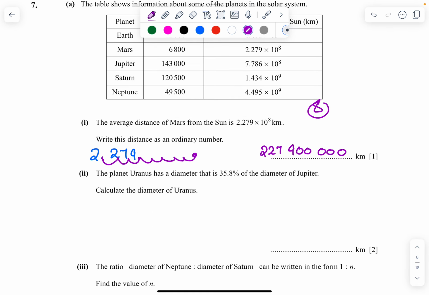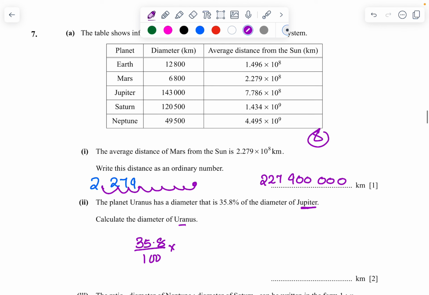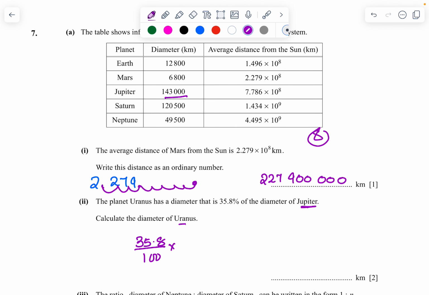The planet Uranus has a diameter of 35.8 percent of the diameter of Jupiter. Calculate the diameter of Uranus. It is 35.8 percent of Jupiter. What is the diameter of Jupiter? 143,000. Simplify by calculator. You should be able to get it out. 51,200.